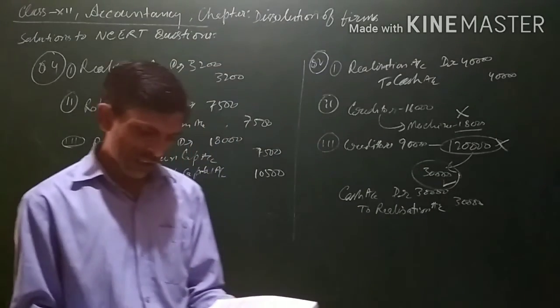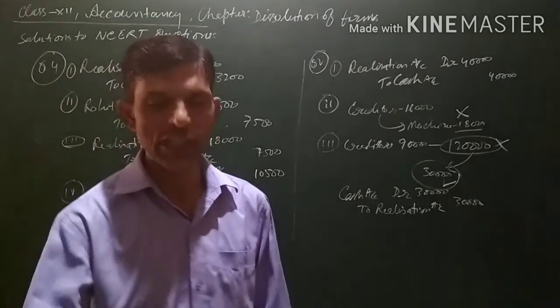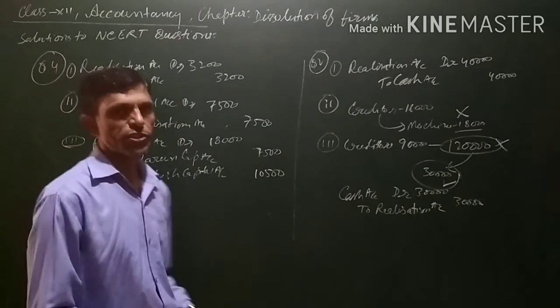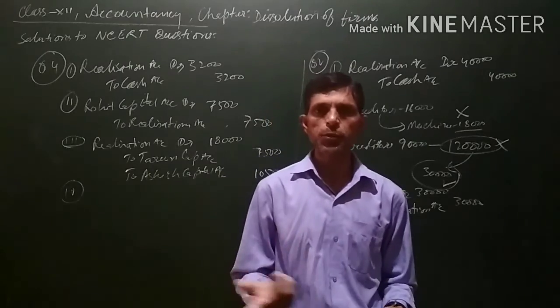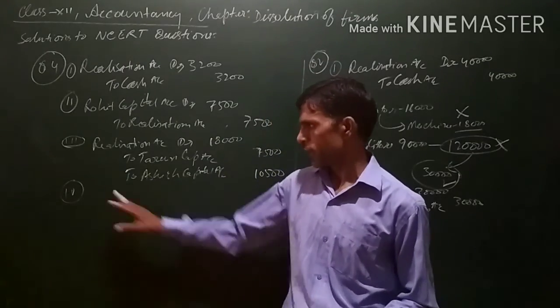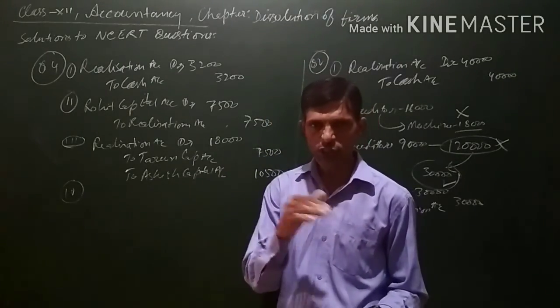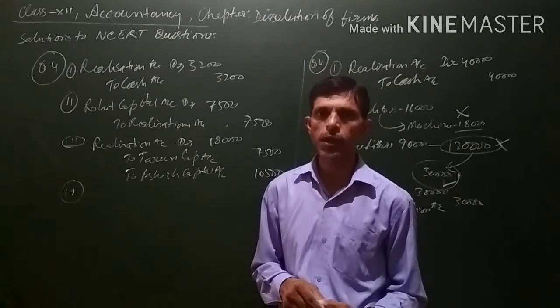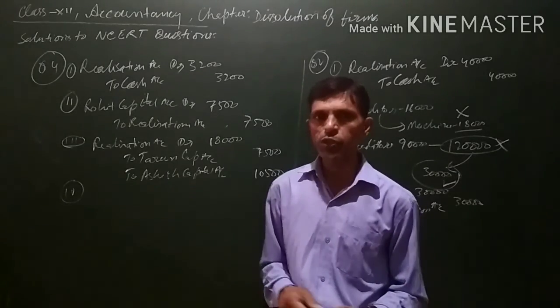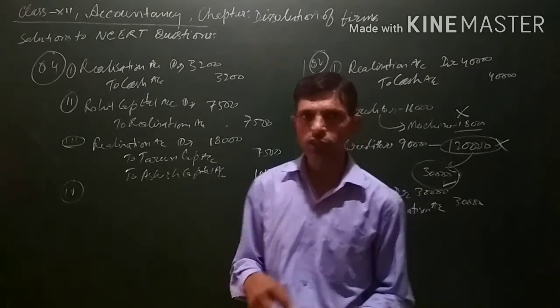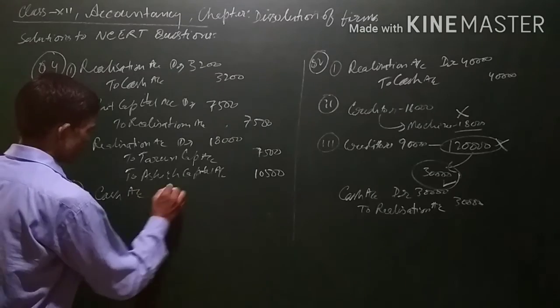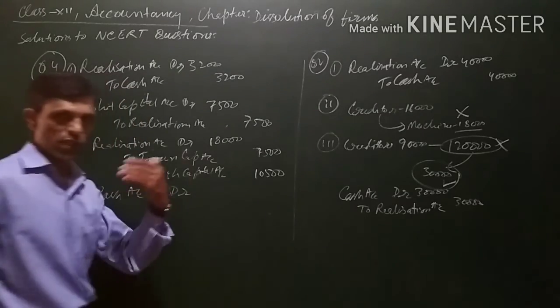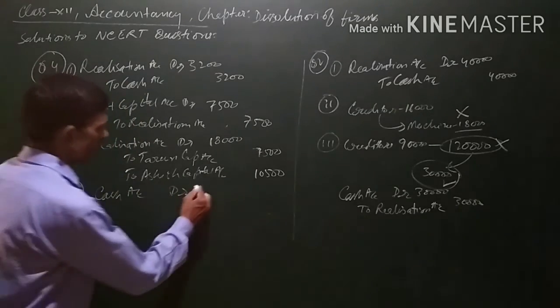An unrecorded asset realized 5,500. An unrecorded asset realized means there was an asset in the business which was not recorded, or you can say simply it was written off earlier and now it is being sold and some money is coming into the business. Since money is coming into the business, cash account will be debited, because the asset is sold and cash is coming.